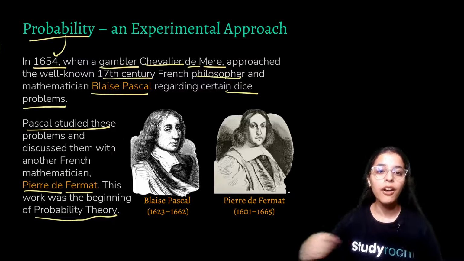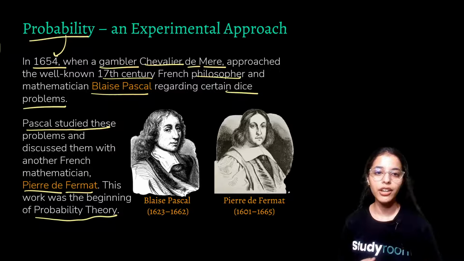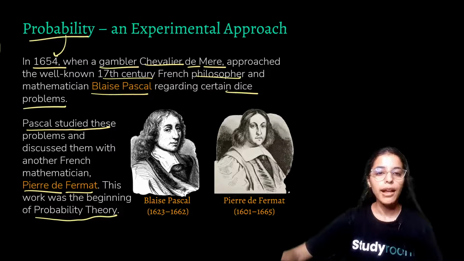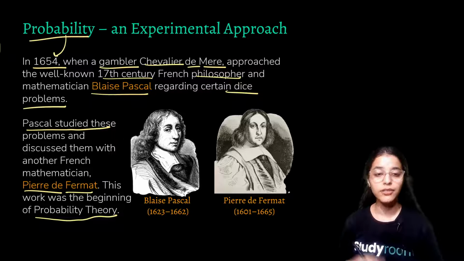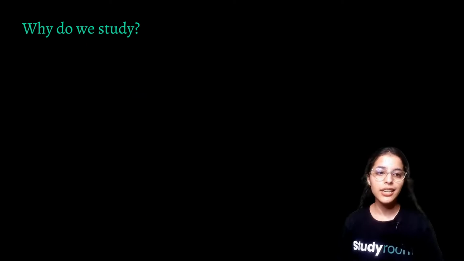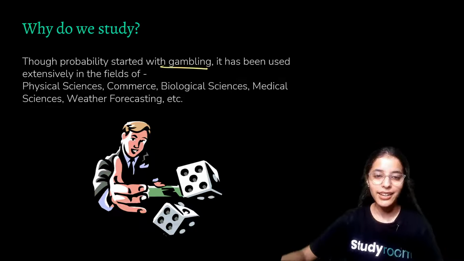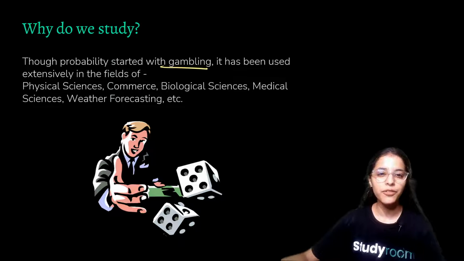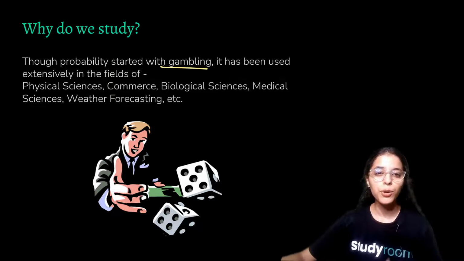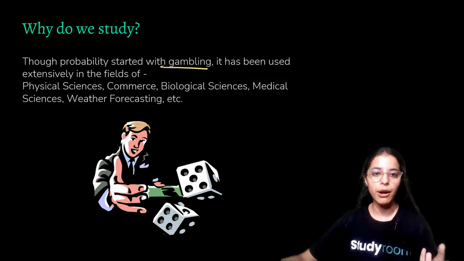We made a very important discovery of a very important mathematical tool that helps a lot of fields in the future. Now I'll tell you why we study probability, even if it started with gambling. As we have seen, there was a French gambler who was curious about the behavior of a die.